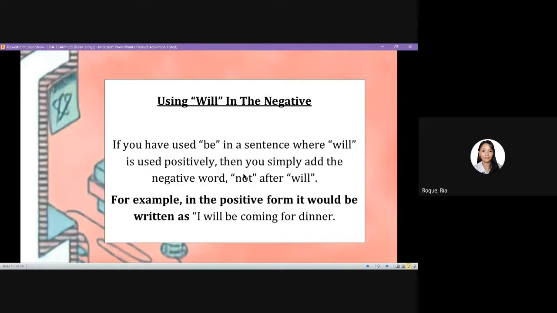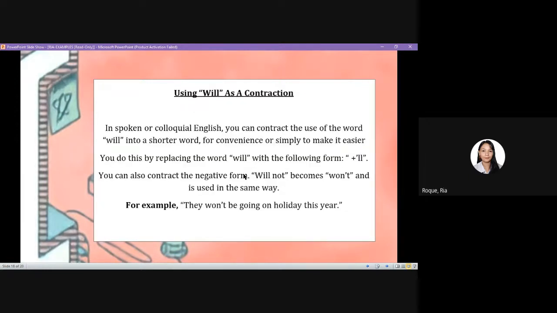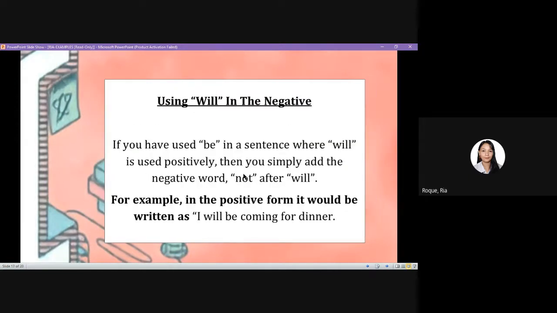For example, in the positive form, it would be written as I will be coming for dinner, while in the negative form, it would be I will not be coming for dinner, not I will be not coming for dinner.